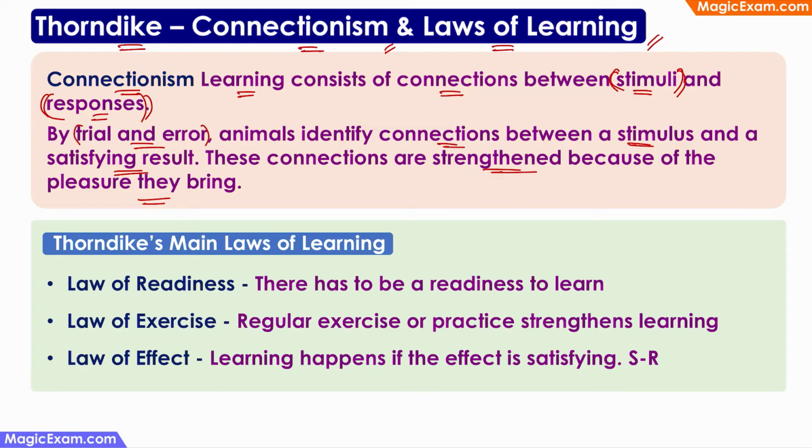The next time I decided to try vanilla, and I realized that I like vanilla better than butterscotch. So I discovered that by trial and error, and I continue to do that because of the satisfying result. The third time I might have accidentally tried chocolate flavor, and I realized that among all the flavors, chocolate gives me the maximum amount of pleasure, the maximum amount of satisfaction. So I keep repeating the same thing again and again. So the connection between chocolate ice cream and the pleasure that I get has been strengthened because of the pleasure that I get from that specific flavor.